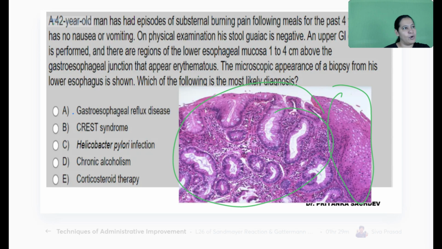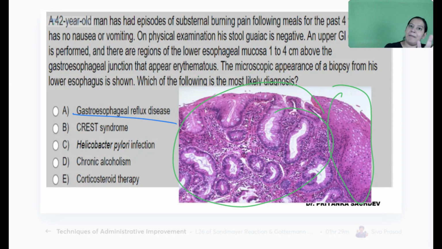You all are right. The answer is GERD. It is reflux. Why GERD? GERD is leading to what? What is this image of? Name the condition. The image is Barrett esophagus. Very good. So it is a diagram of Barrett esophagus.